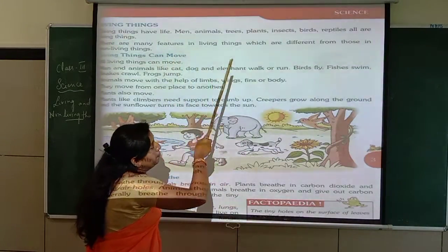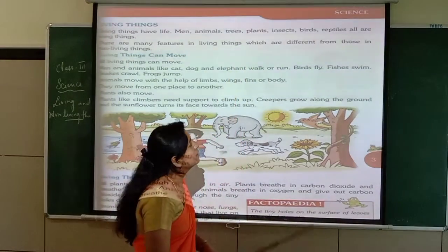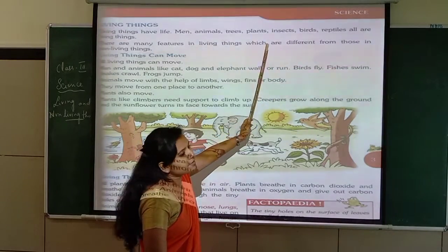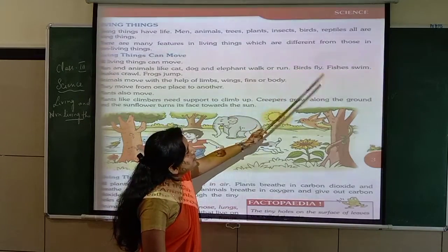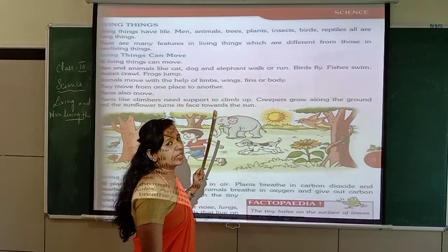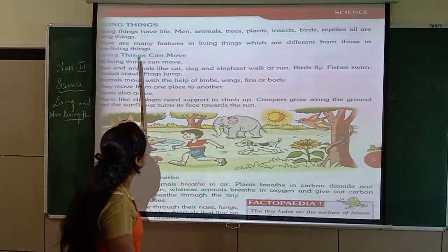Trees, you know. Plants also, you see daily. Insects are small insects. Insects have 6 legs, right? Birds, reptiles. Reptiles are like a lizard and also like a snake. That is called reptiles. All are living things.